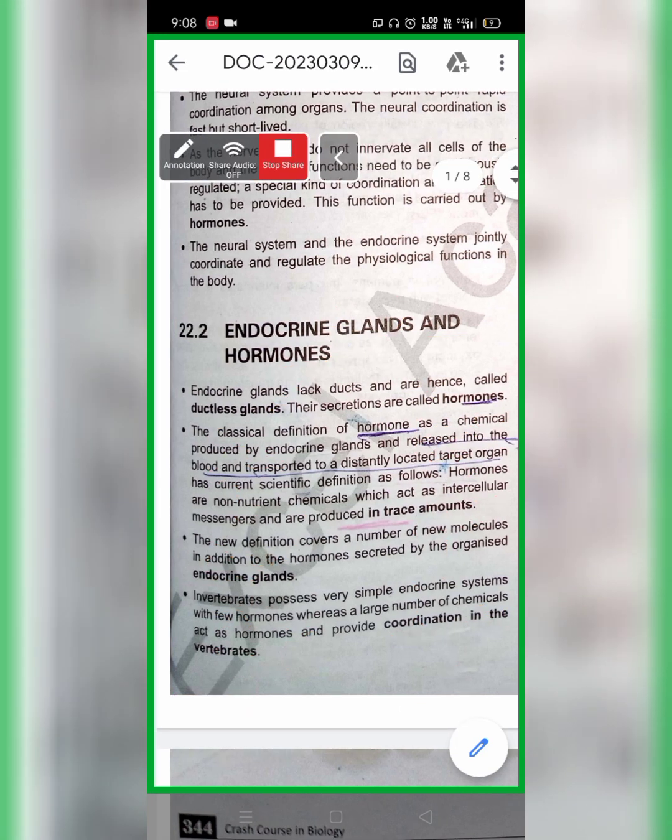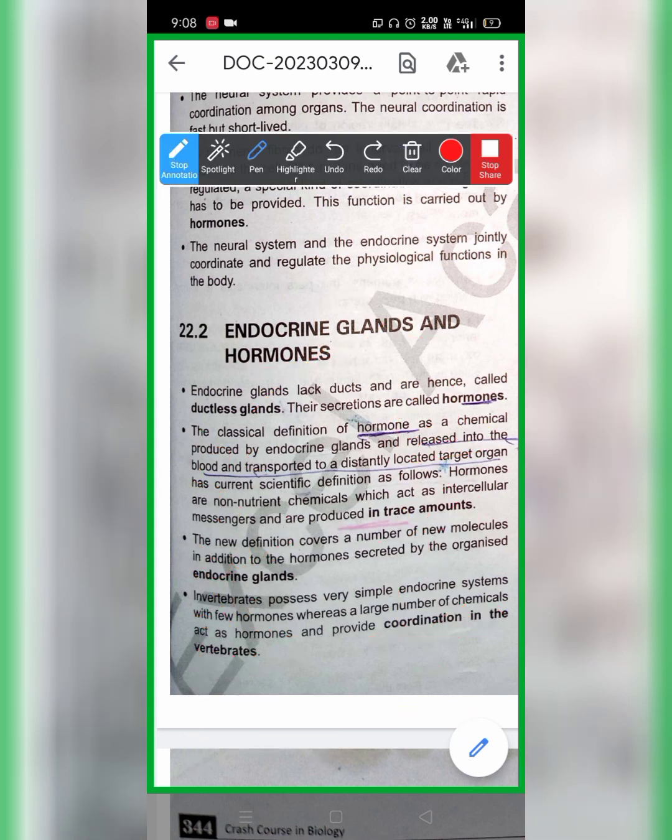Okay, now we are going to learn what an endocrine gland is. Endocrine glands lack ducts, that is, they do not have ducts. Hence, they are called ductless glands. Their secretion is called a hormone. Now, what is a hormone? You are going to learn three definitions here. The first one: a hormone is a chemical which is produced by the endocrine gland, released into the blood, and then transported to a distantly located target organ. This is the first definition.